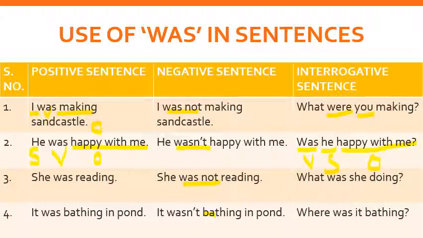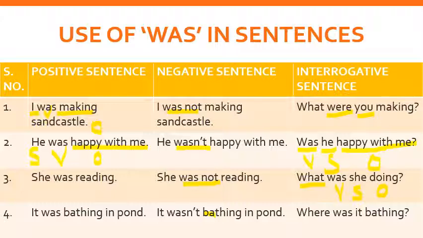But you can see in the interrogative sentence I have used what. So this is the WH family. Then I have used the verb, then the subject, and then the object. What was she doing? क्या कर रही थी? She was reading. So this is how we are going to make sentences with the WH family.